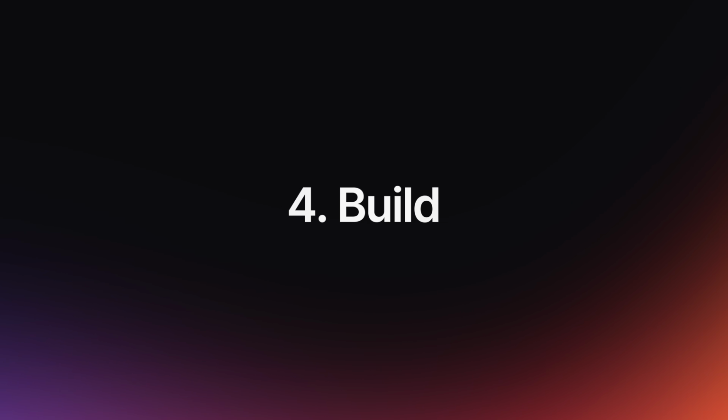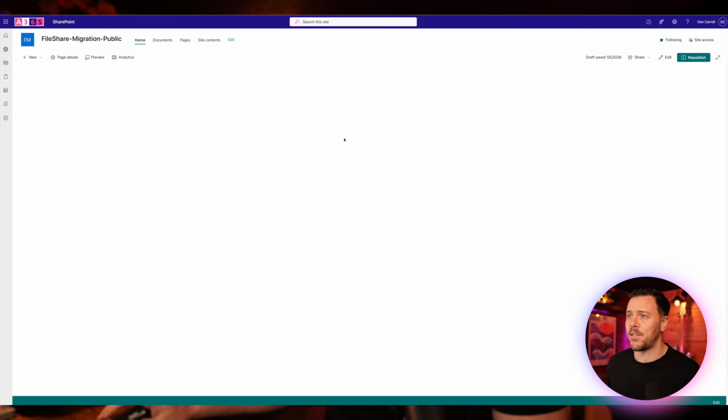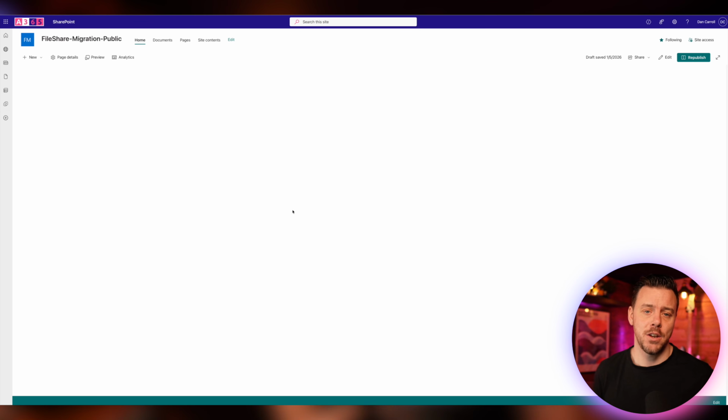So now that we have this IA plan in place, it's time to get into the next step, which is building the structure within SharePoint. So to start to build, we'll start with our employee hub or our intranet site. So here I have a blank communication site. Now you might be working with an existing HR intranet site. There's no problem. Either one is fine.